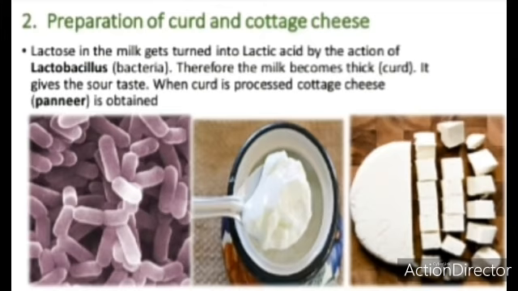And the preparation of curd and cheese. Curd and cheese are made from milk only. The lactose in the milk gets turned into lactic acid by the action of lactobacillus, which is a bacteria. Therefore the milk becomes thick, that is curd, and gives a sour taste. When curd is processed, cottage cheese, that is paneer, is obtained by the addition of the lactic acid from lactobacillus.